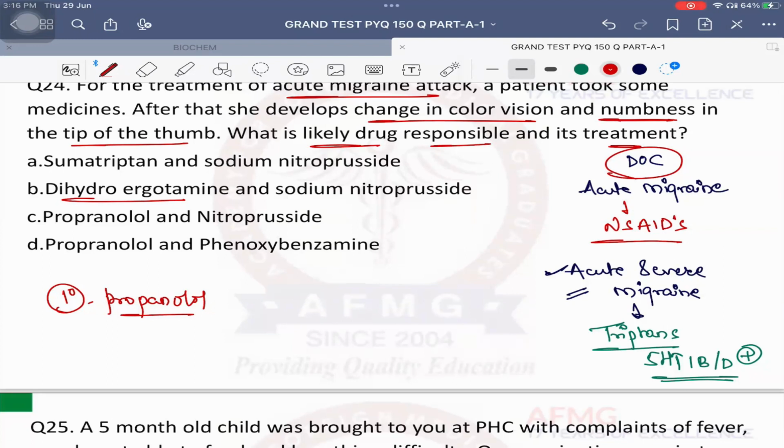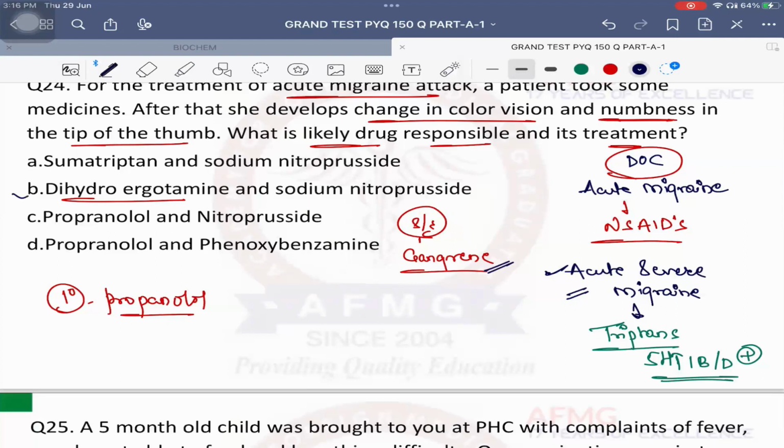Blood supply to the tip of the fingers will be decreased, and due to this ischemia, the patient will develop gangrene. So the side effect associated with ergotamines that you need to remember for sure is gangrene. Now the patient is only developing numbness, but further it will also develop color changes, skin ulcerations, finally cell death causing gangrene. Okay? So there will be severe vasoconstriction.